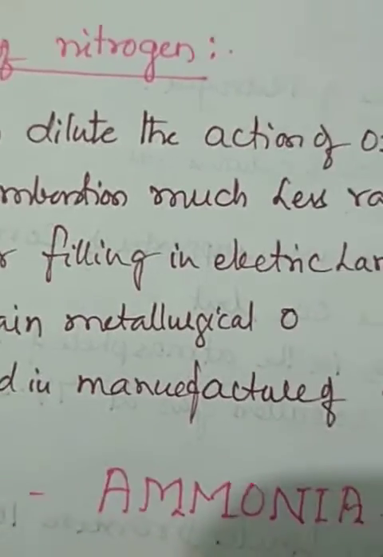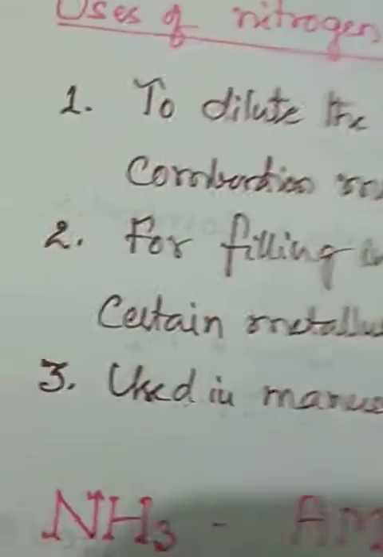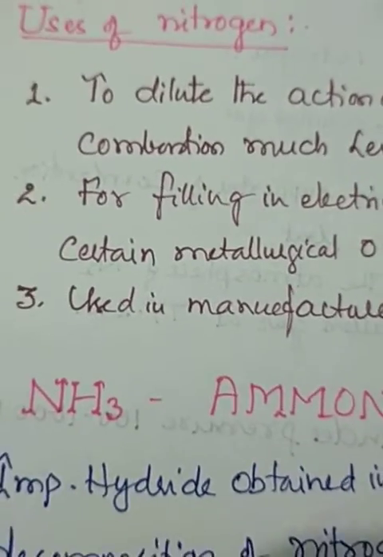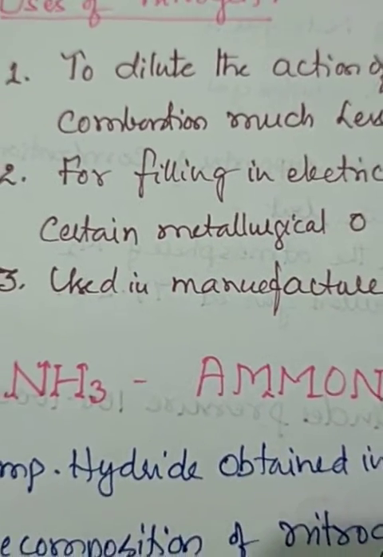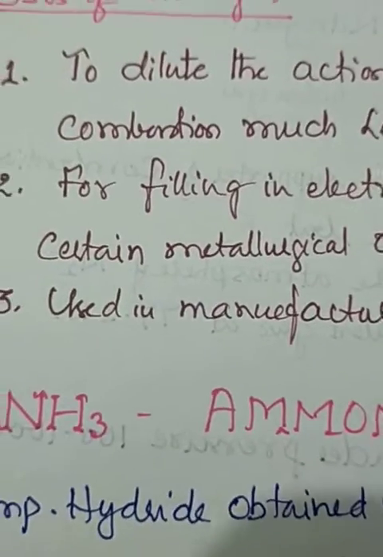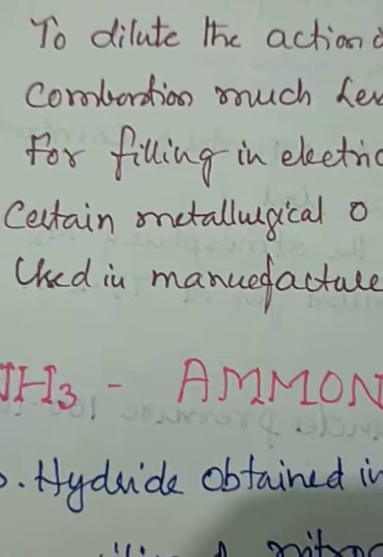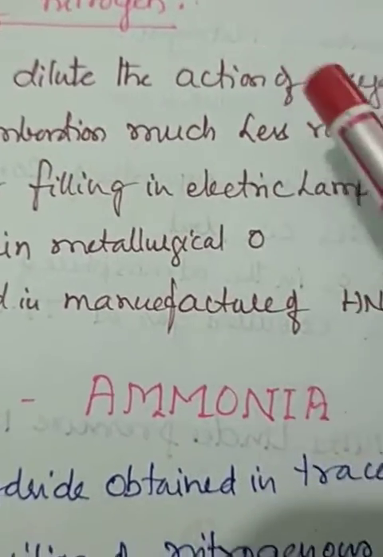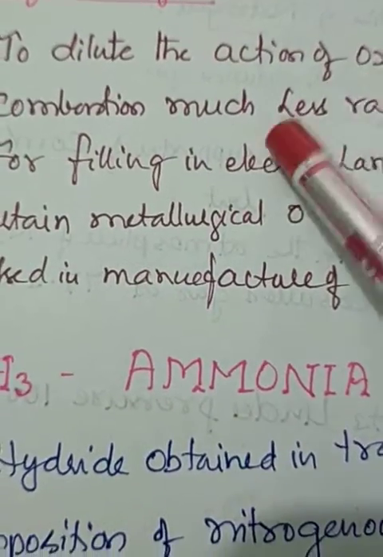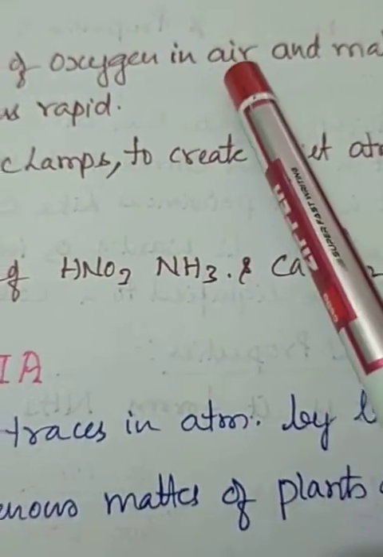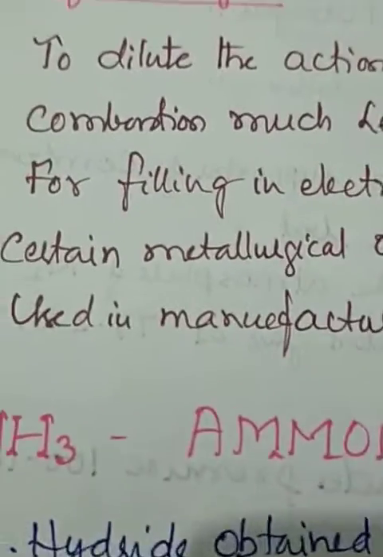So to dilute the action of oxygen in the air and make combustion much less rapid. If the combustion is rapid, in order to minimize the rate of the combustion, we could add this nitrogen with oxygen. Then the rate of combustibility decreases. So nitrogen dilutes the action of oxygen in air and makes combustion much less rapid.